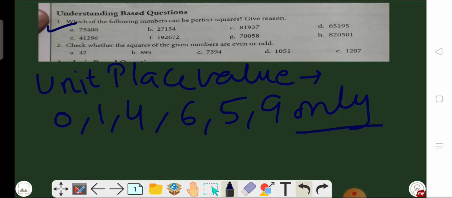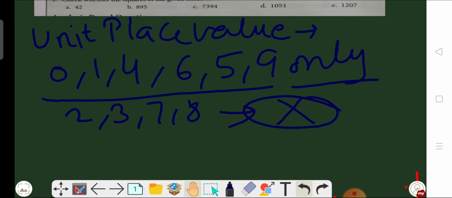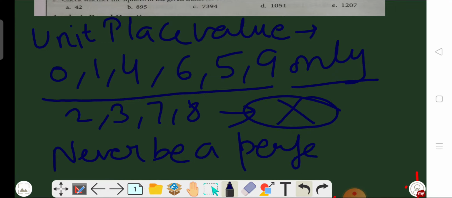Only means, if a number has unit place 2, 3, 7 or 8, then the number can never be a perfect square.